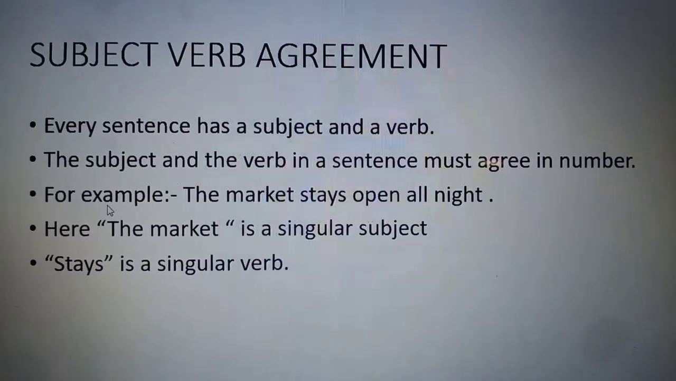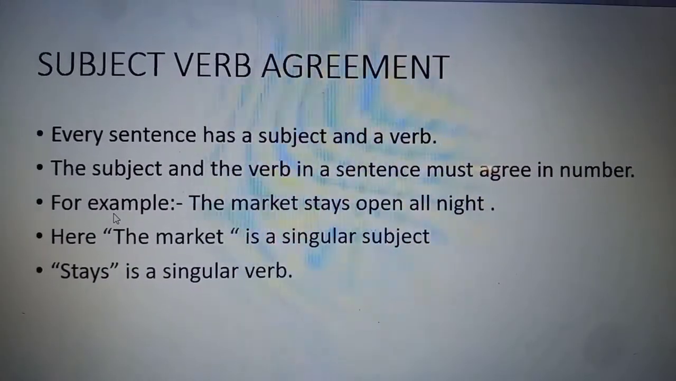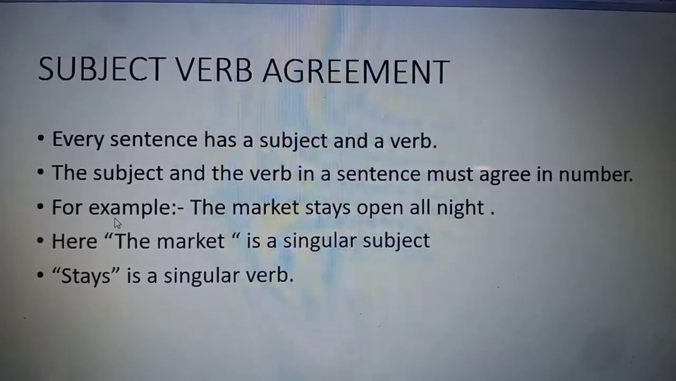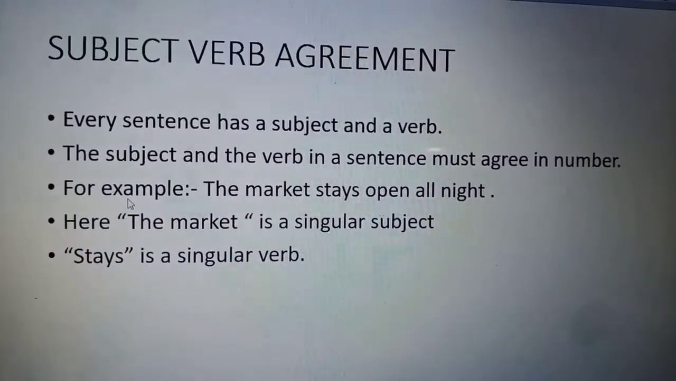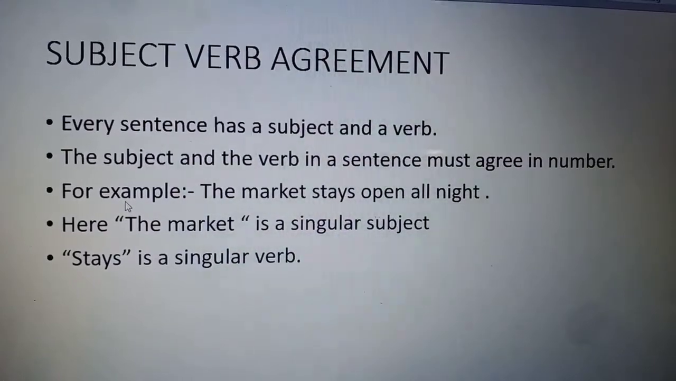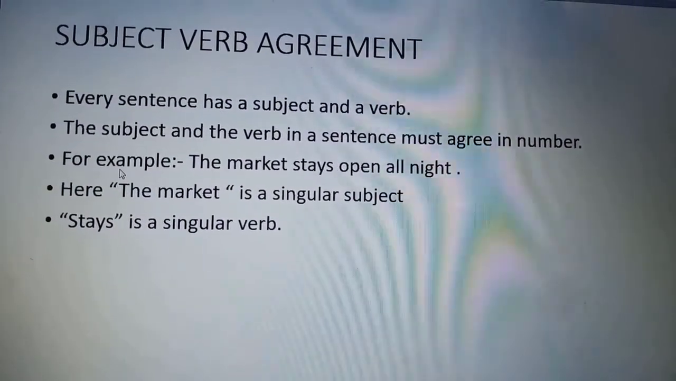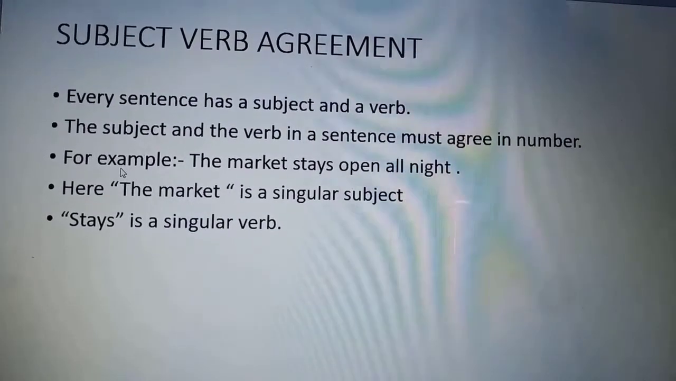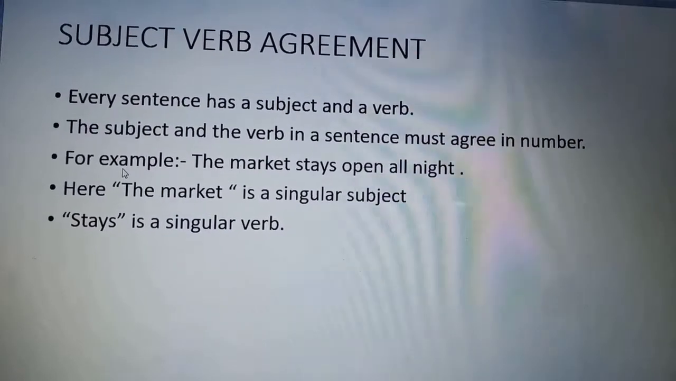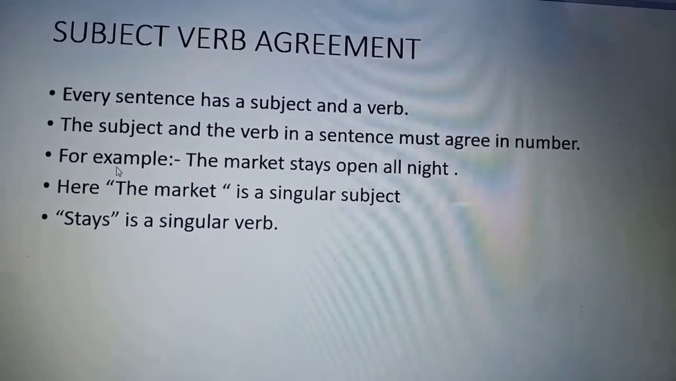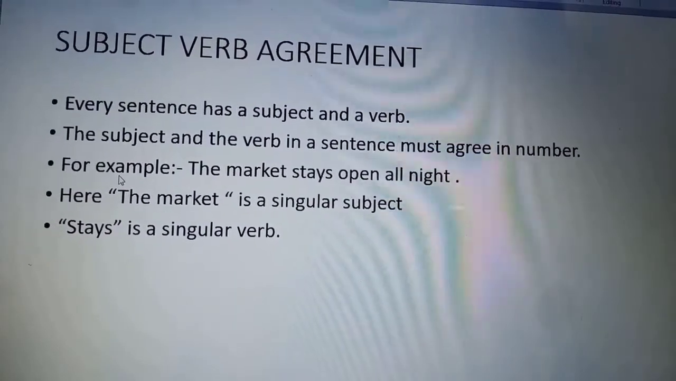So now our next topic is subject and verb agreement. So in this topic we are going to study some rules which we need to keep in our mind while making the sentence. So as we all know that every sentence has a subject and a verb. So in subject and verb agreement, the subject and the verb in a sentence must agree in number.